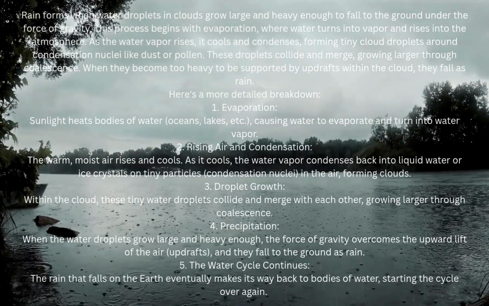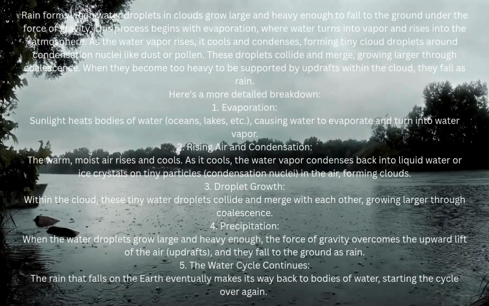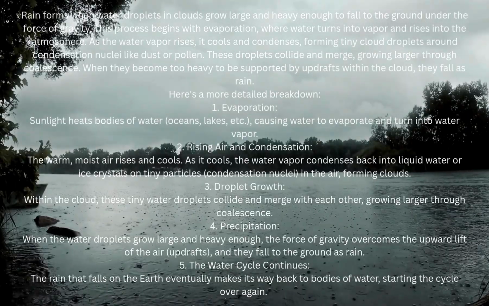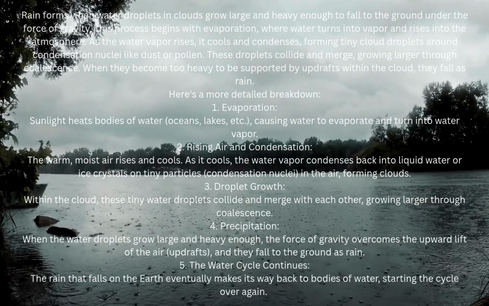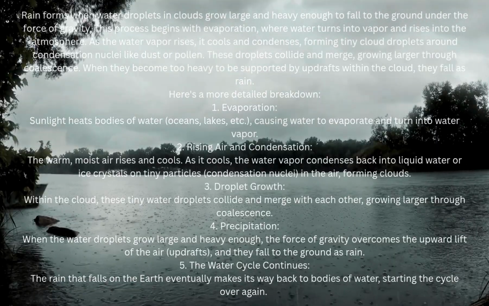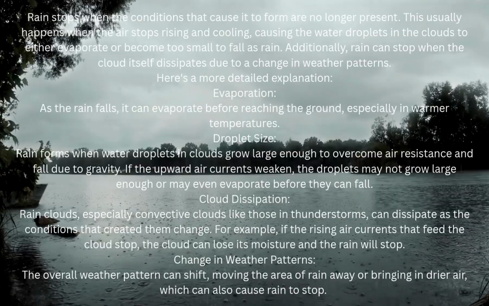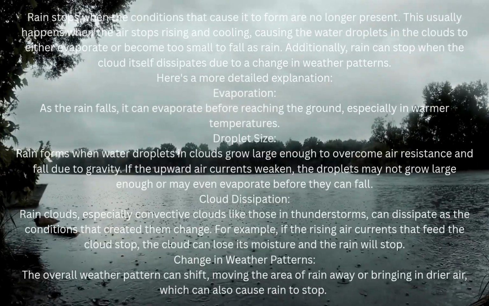5. The water cycle continues. The rain that falls on the earth eventually makes its way back to bodies of water, starting the cycle over again. Rain stops when the conditions that cause it to form are no longer present.